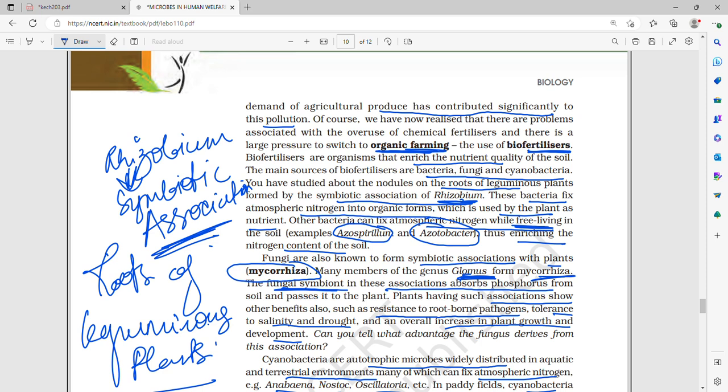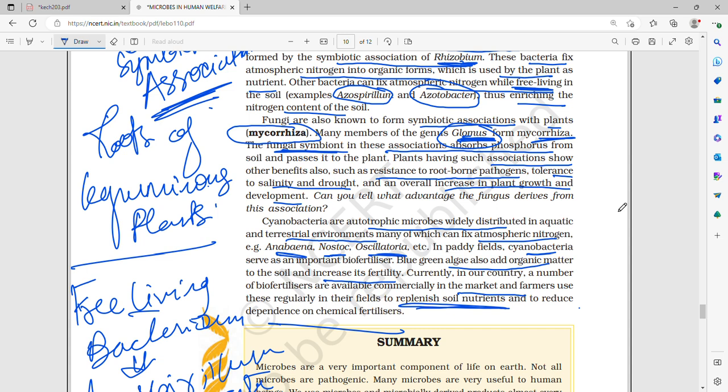Many members of the genus Glomus form mycorrhiza, and what does the fungal part do? The fungal part absorbs phosphorus from the soil and passes it to the plant. And these plants also have other benefits after having such association, such as resistance to root-borne pathogens, tolerance to salinity and drought, and increase in plant growth and development.